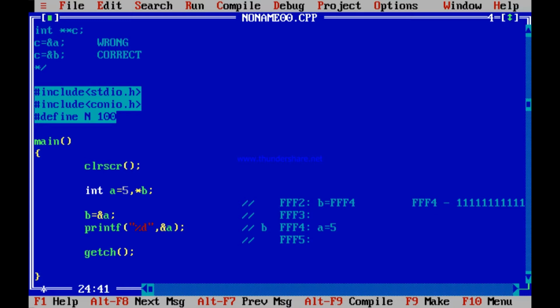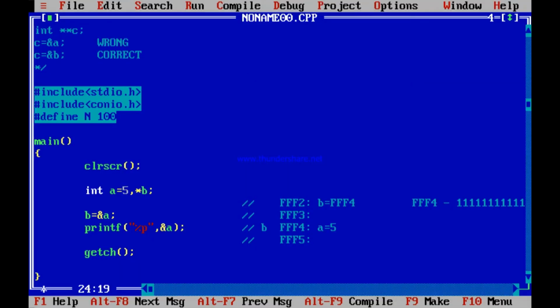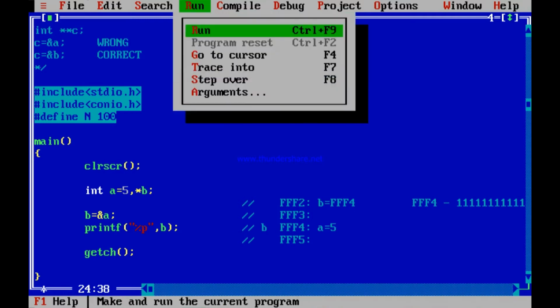Let me print it with %P. Alt enter. Yes, FFF4. Now I had already done B equal to ampersand A. So this FFF4 is now B. So if I print B, not address of A, it should again print FFF4. Let me run it. Alt enter.